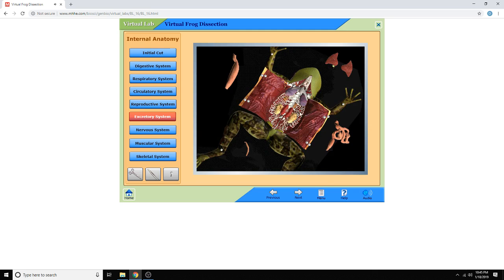The excretory system allows the frog to remove waste produced by body cells. Kidneys are the main organ of this system in frogs and in humans. They are often compared to filters because they cleanse the blood of unwanted wastes.